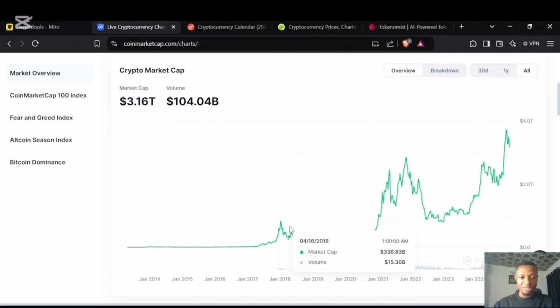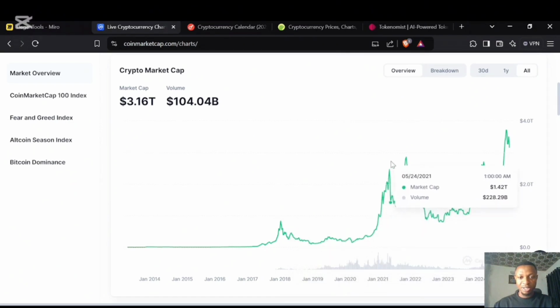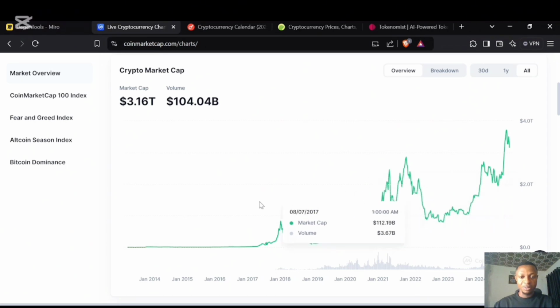Market crashed as usual, and then this peak here is 2021. That's $2.21 trillion. You notice every time the market cap either triples or doubles after every peak.